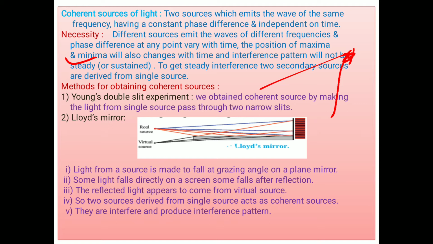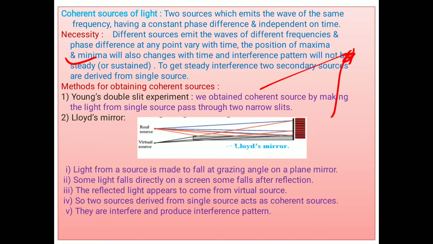To get a steady interference pattern, two secondary sources are derived from a single source. Then the question arises, how are these two sources obtained? They are obtained from the single source, and there are three methods. In Young's double slit experiment, they take a cardboard, an opaque medium, having a slit.